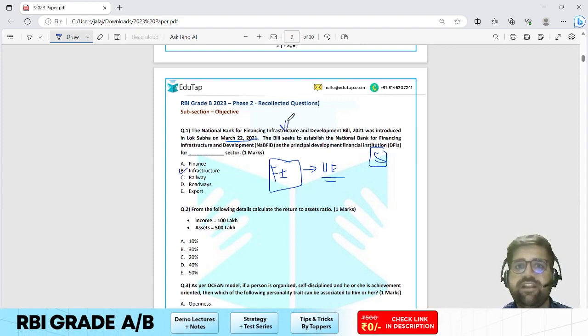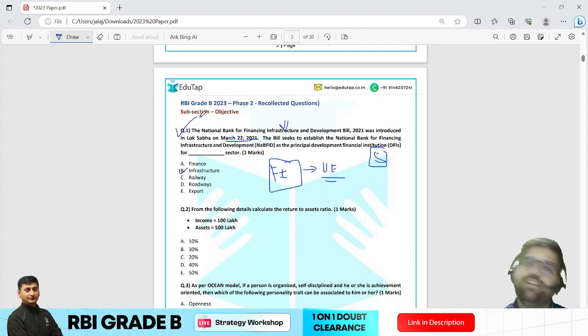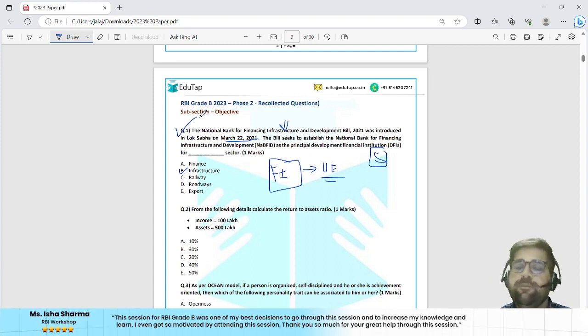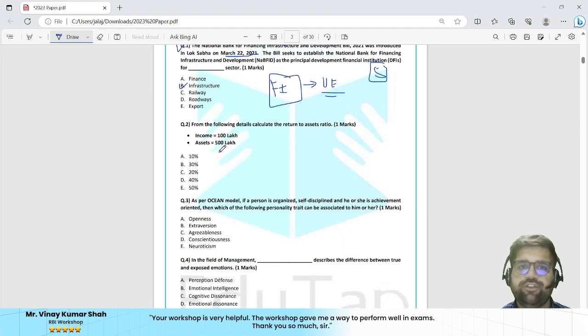Even if you had only read the full form of NaBFID, you could have attempted it. In our course, in our live classes, we have covered multiple things. But again, it is a very basic question which RBI has asked. So the first question, according to me, is very easy. It's a cakewalk question.